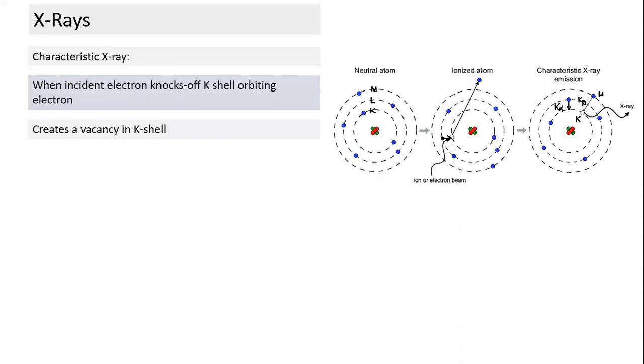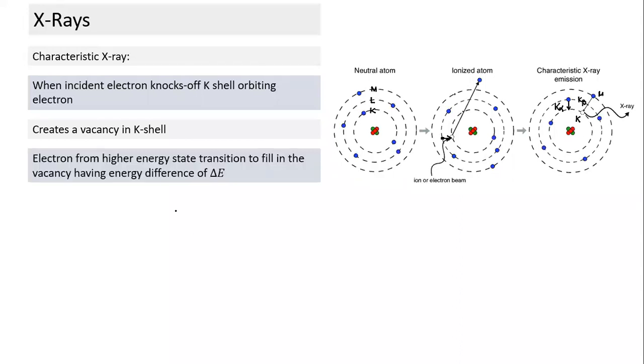So a vacancy gets created in K shell. Electrons from higher energy states transition to fill in the vacancy, and when they transition, they have to emit radiation equivalent to delta E, similar to what we had done in case of atomic structure. So the energy of radiation will correspond to the energy difference between the two shells.